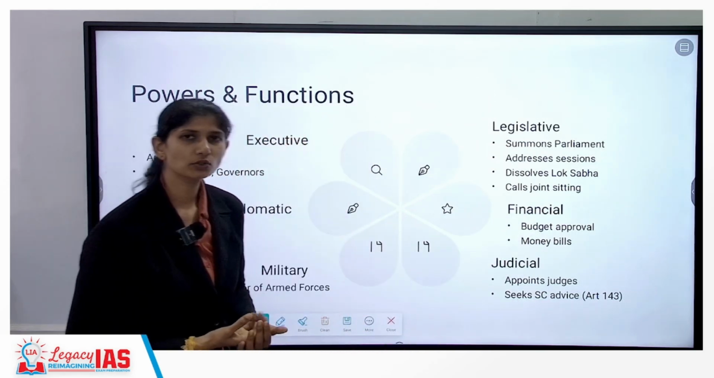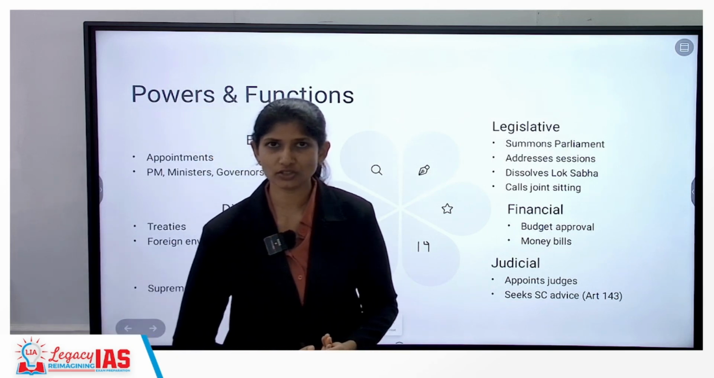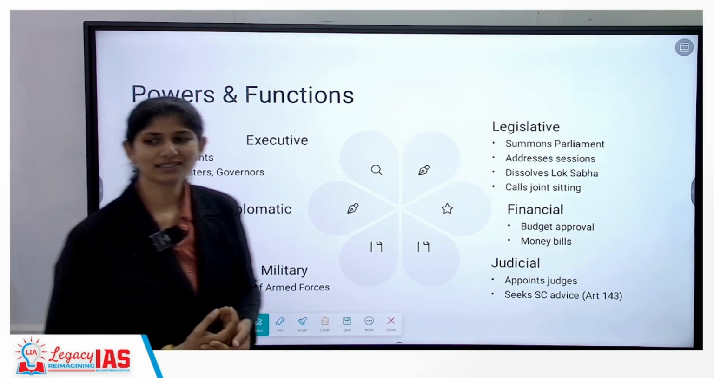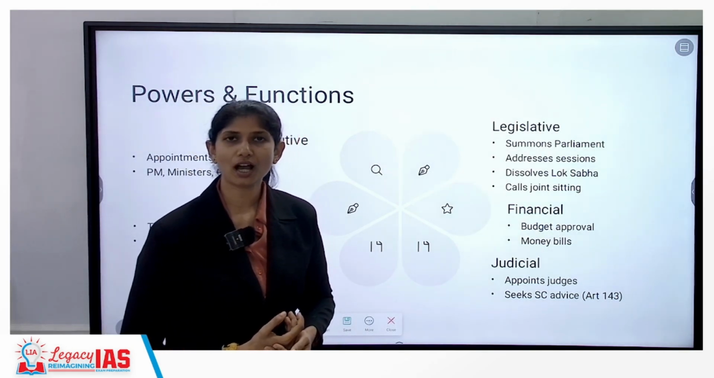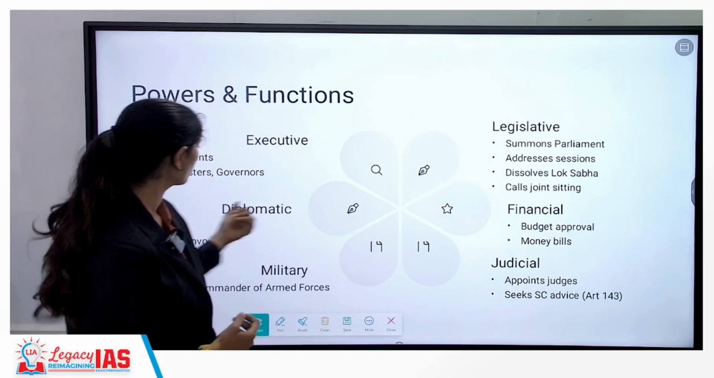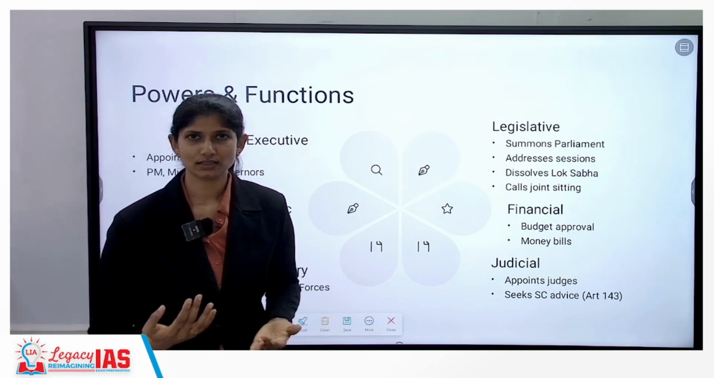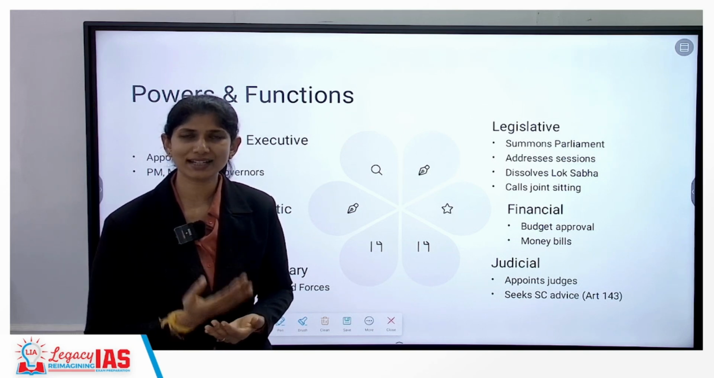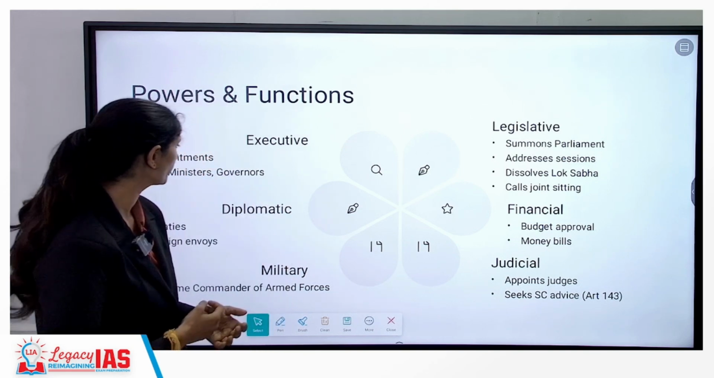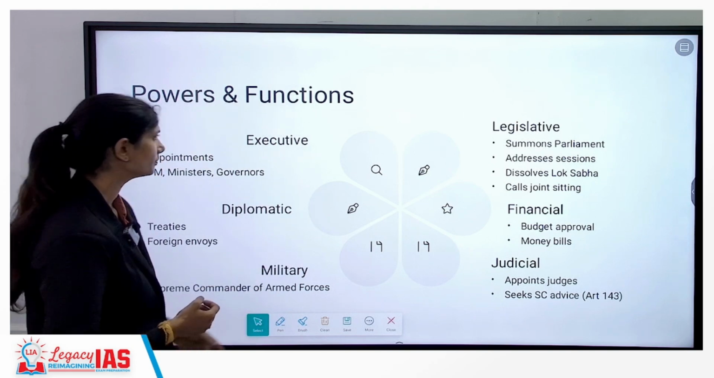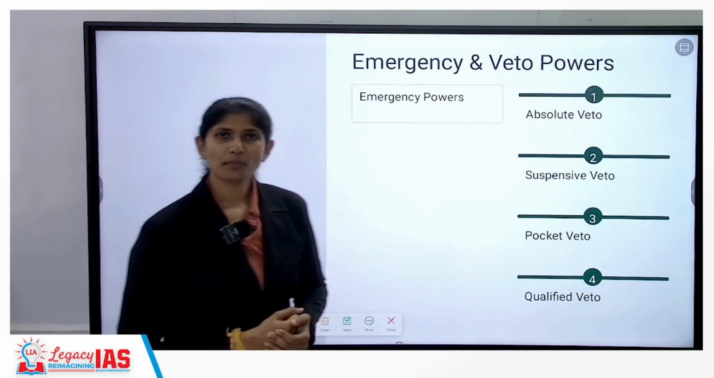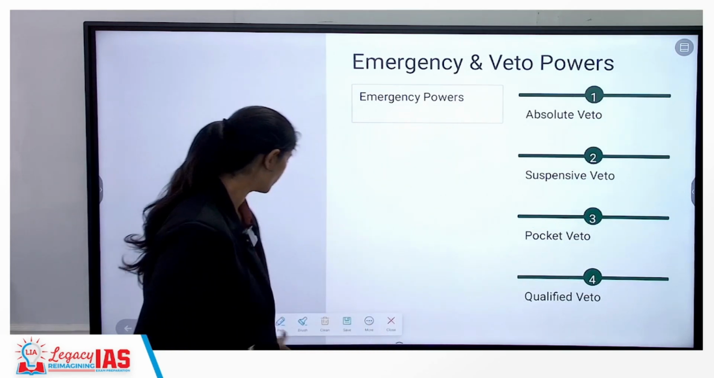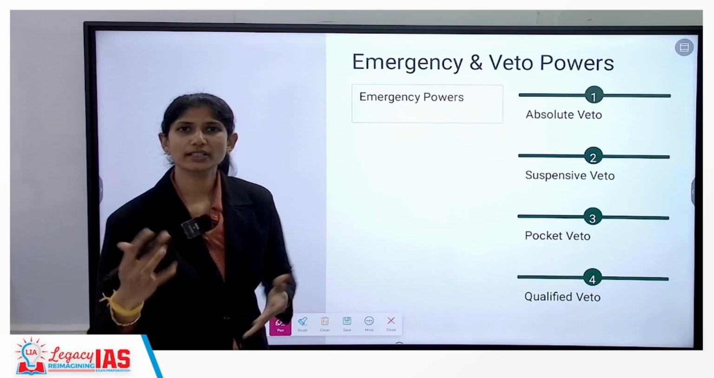And also with respect to judiciary powers, he appoints the judges. Understanding? Then with respect to military, he is considered the supreme commander of the armed forces. With respect to diplomatic, all the bilateral relations, agreements, etc. are all signed under the name of the President of India. Understanding? Next, our President also has something called emergency power. That is, we have three types of emergency.